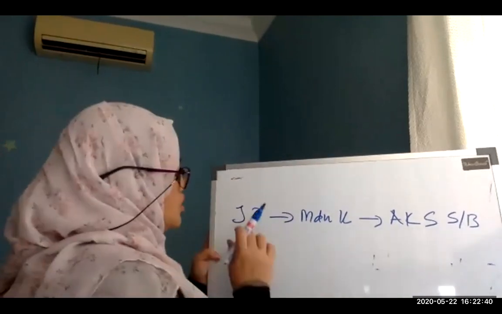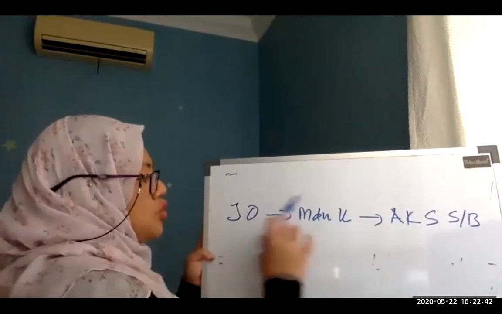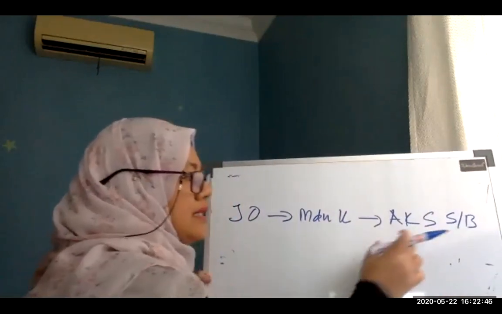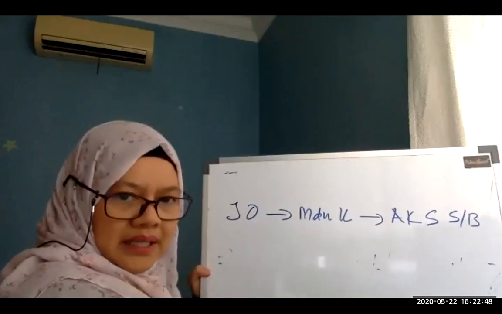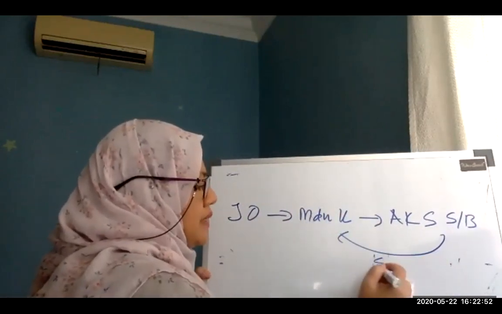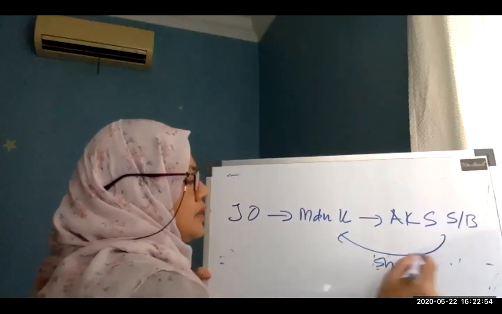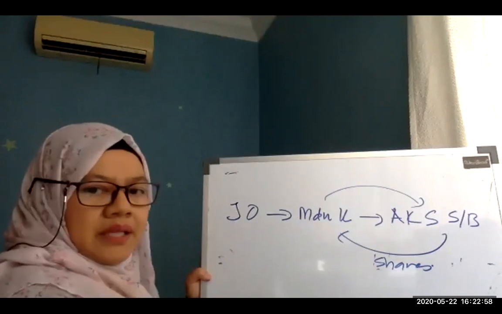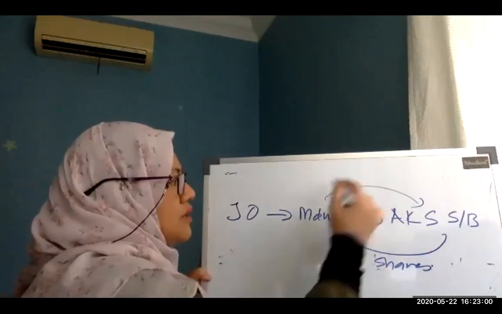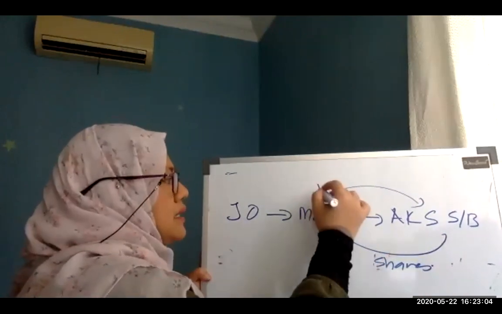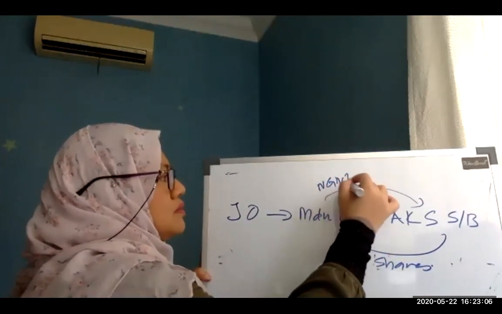So John O gave the property to Madam K. Madam K gave the property to AKS, and AKS is a company controlled by Madam K. In return, it gave shares to Madam K. Because of this condition, for Madam K, the disposal of the property to AKS is a no gain, no loss.